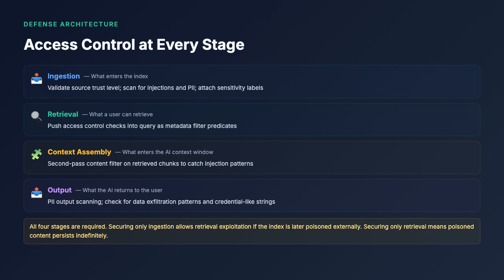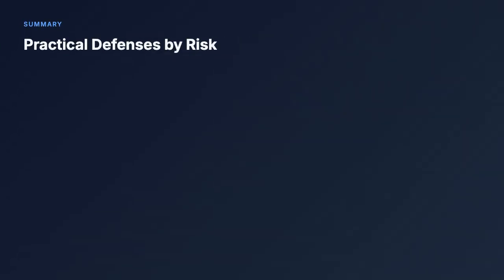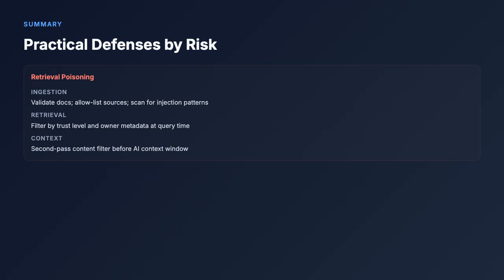All 4 stages are required. Securing only ingestion allows retrieval exploitation if the index is later poisoned. Securing only retrieval means poisoned content persists indefinitely. Let's summarize the defenses by risk category. For retrieval poisoning, at ingestion, validate documents and allow list sources. At retrieval, filter by trust level and owner metadata. At context assembly, apply a second-pass content filter.